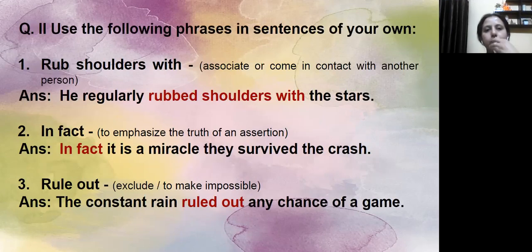The second question has phrases in it and you have to make sentences of your own. For making sentences of your own, you need to know the meaning of the phrases first. There are 6 phrases given in this question and I have given the sentences for 3 of them. I have also given the meaning of each of the phrases within the brackets for your assistance.